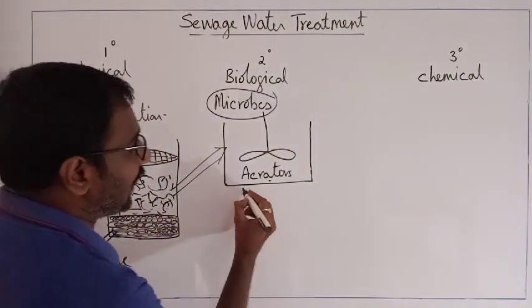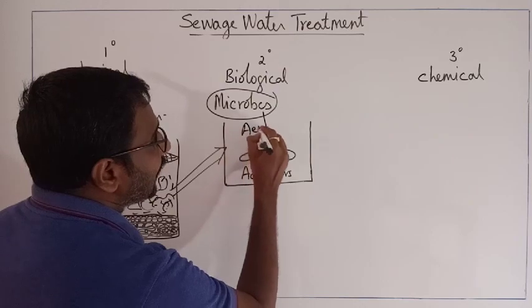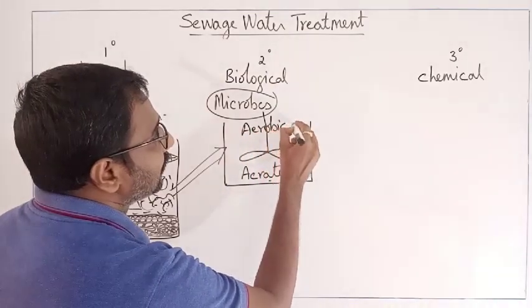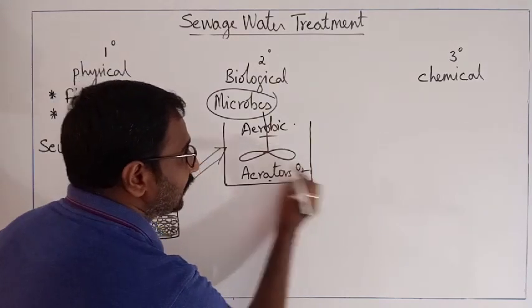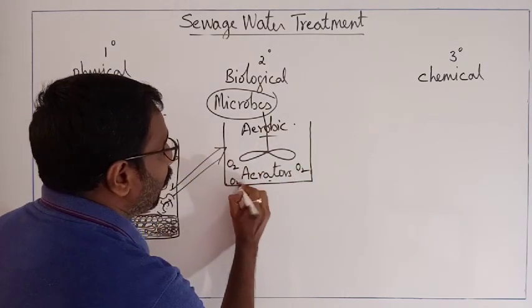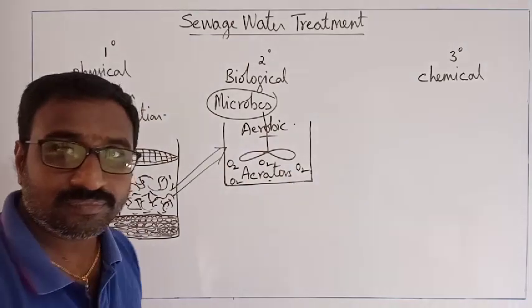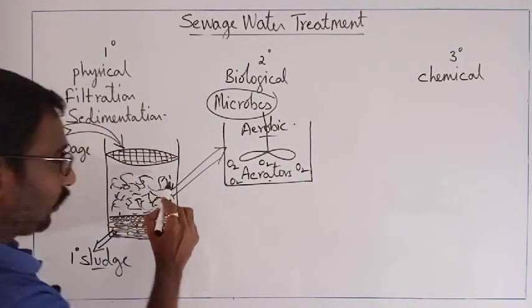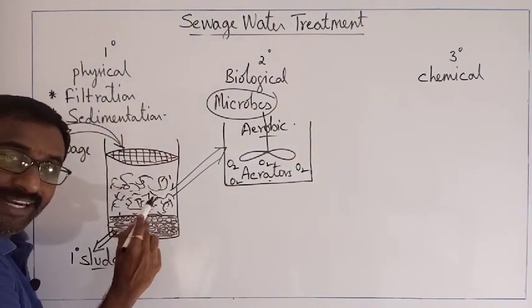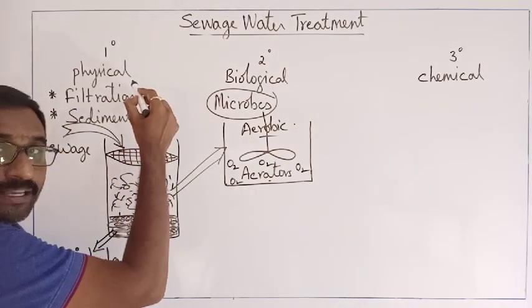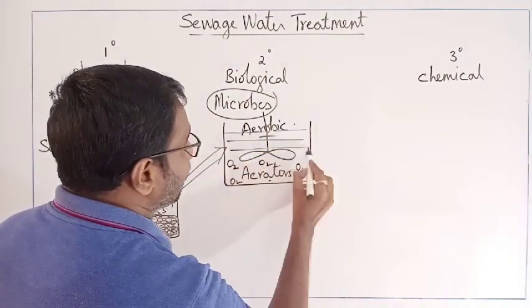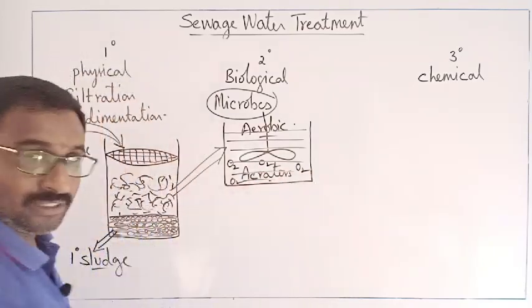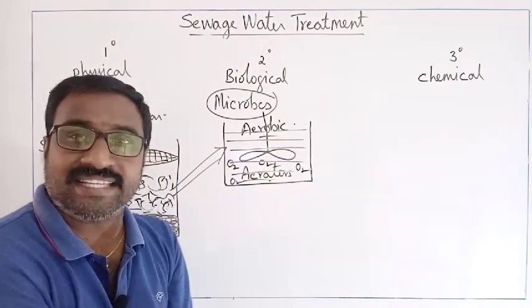Here you should know that it is done aerobically. What is the meaning of aerobic? We will supply a large amount of oxygen. The effluent after the primary treatment is passed into the aerobic chamber, where a large amount of oxygen is dumped.